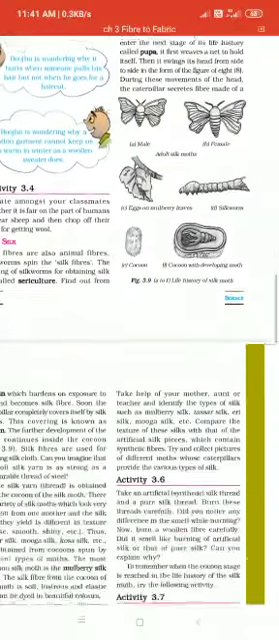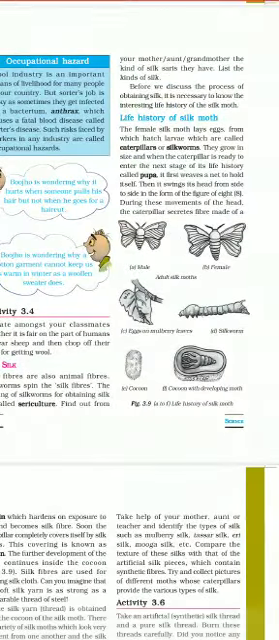Now, life history of silk moth. The female silk moth lays eggs from which hatch larvae, which are called caterpillars or silkworms. They grow in size and when the caterpillar is ready to enter the next stage of its life history, called pupa.